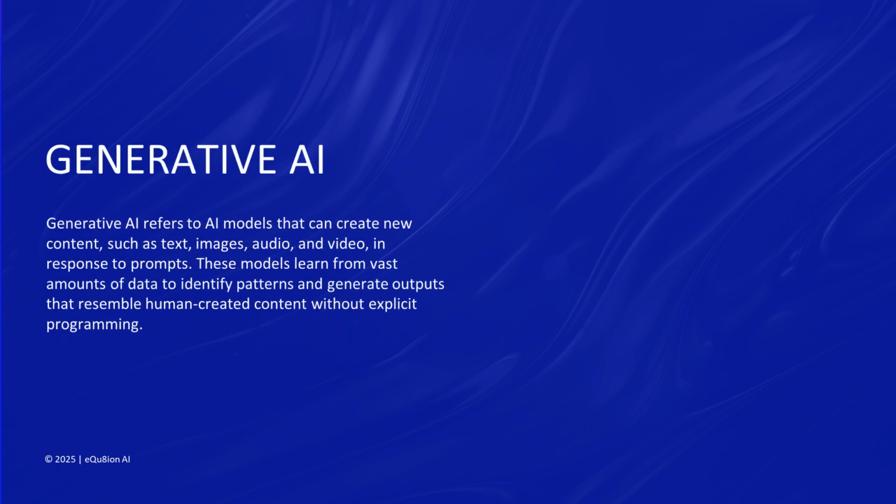Next is generative AI, which refers to AI models that can create new content, such as text, images, audio, and video, in response to prompts. These models learn from vast amounts of data to identify patterns and generate outputs that resemble human-created content without explicit programming.